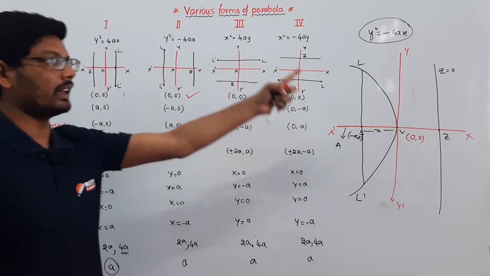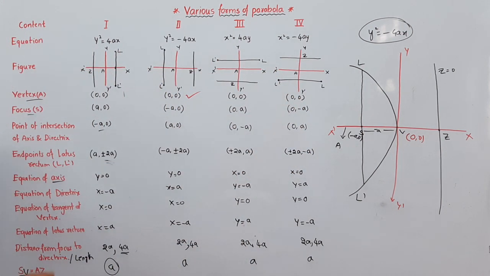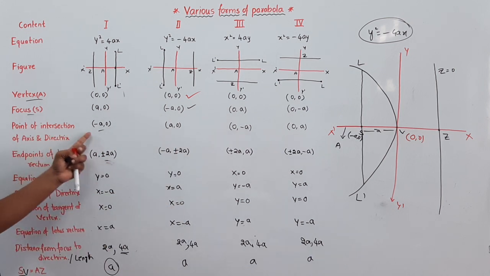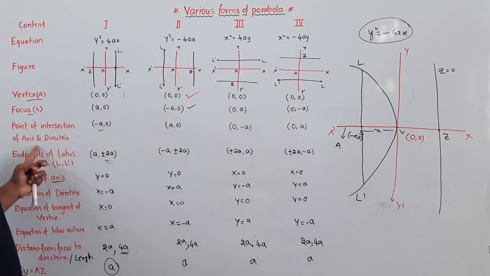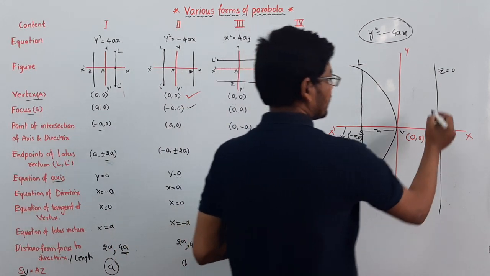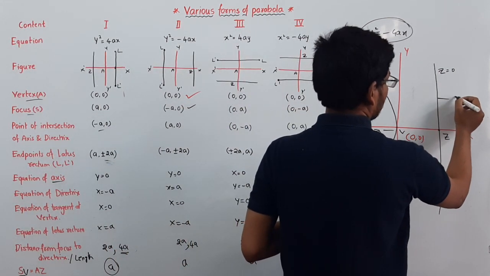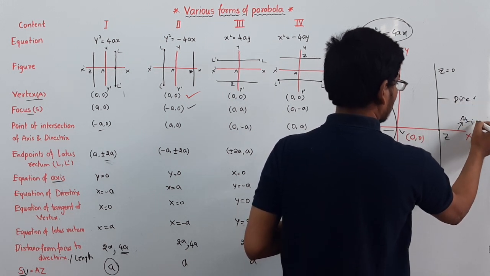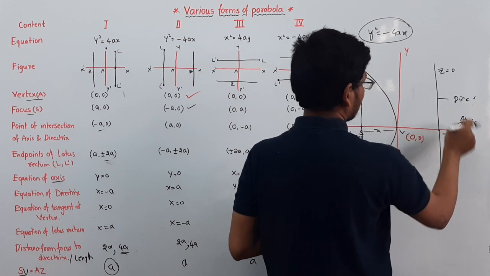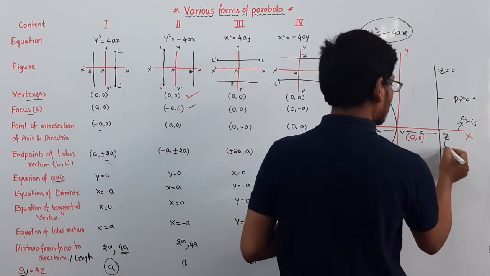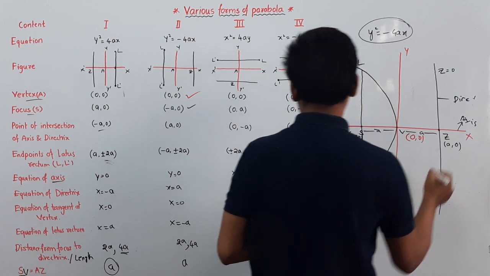This is the general equation of a parabola. The point of intersection of axis and directrix is at a units, so it will be a comma 0.